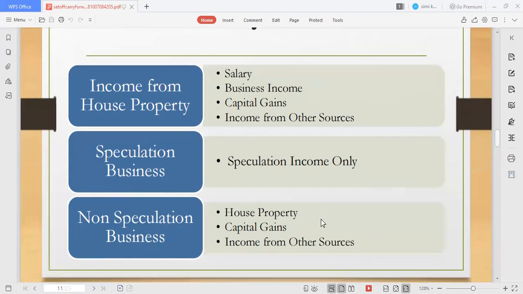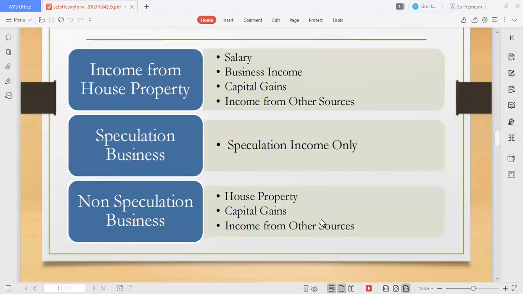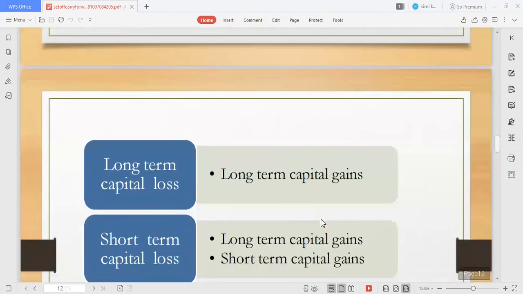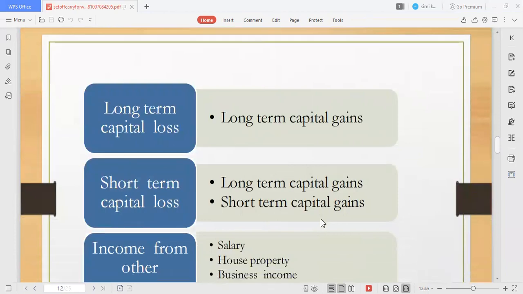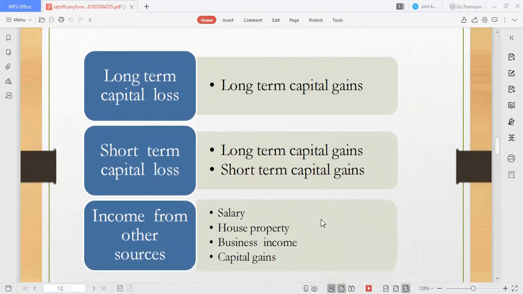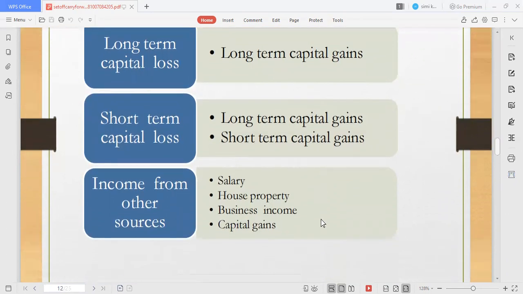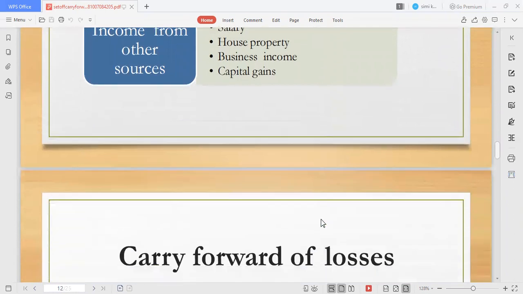If you're doing any non-speculation business, that can be adjusted from house property, capital gains, and income from other sources. If there is any long-term capital loss, then it is adjusted from long-term capital gains. Short-term capital loss can be adjusted from long-term capital gains and short-term capital gains. Income from other sources can be adjusted from salaries, house property, business income, and capital gains, right?